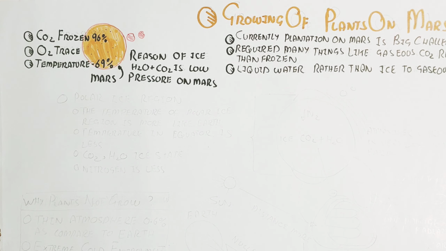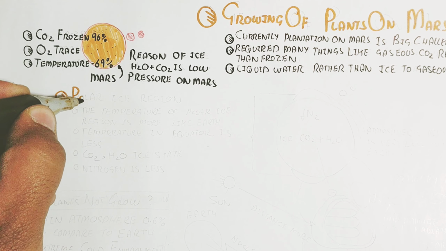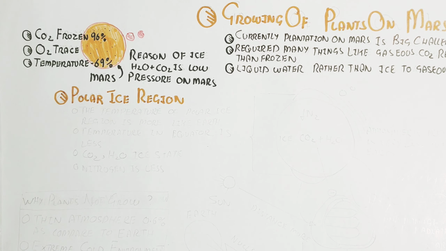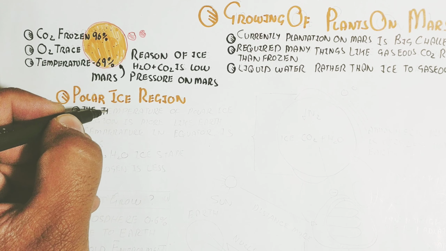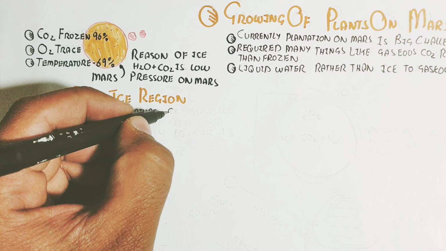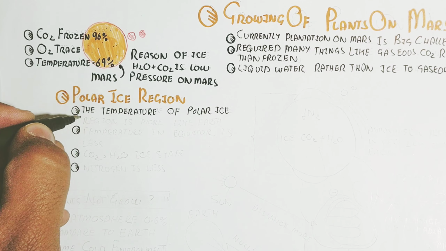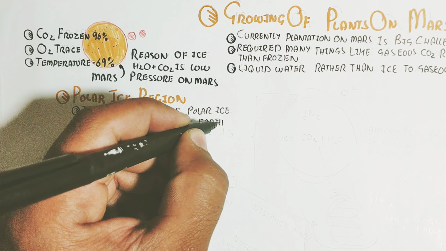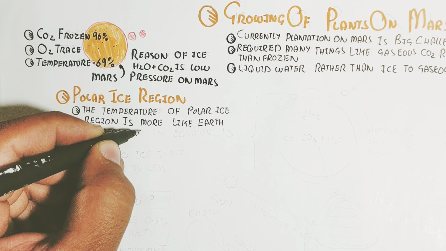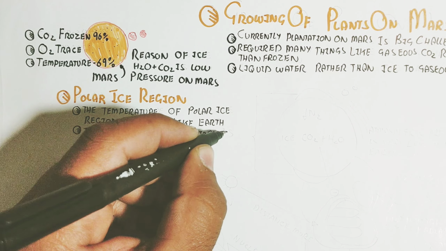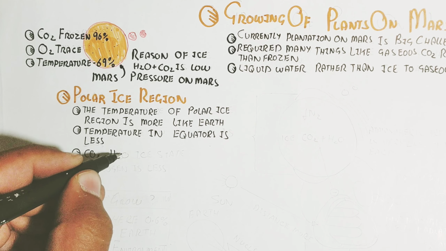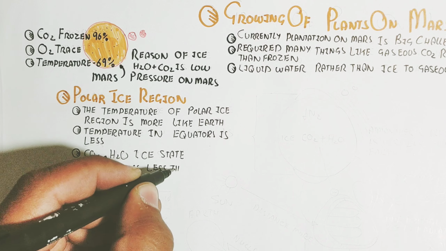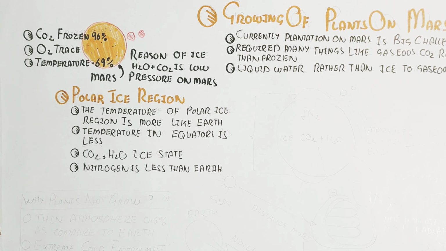The reason for the ice, H2O and carbon dioxide is the low pressure on Mars, and that is why water will not convert into liquid, because liquid requires much more atmospheric pressure, which is not present. The temperature of the polar ice region is lower than Earth, and the temperature at the equator is also less. On the other hand, carbon dioxide and water are in ice state. Remember, nitrogen is also less than on Earth.